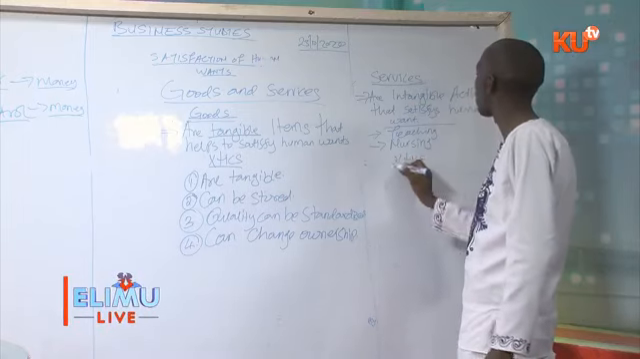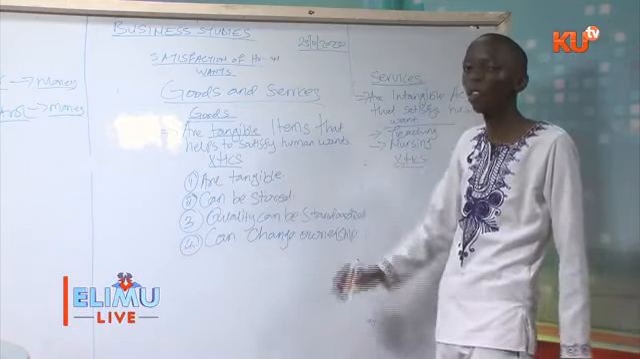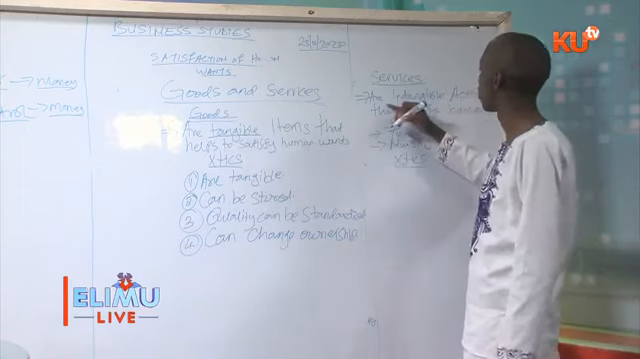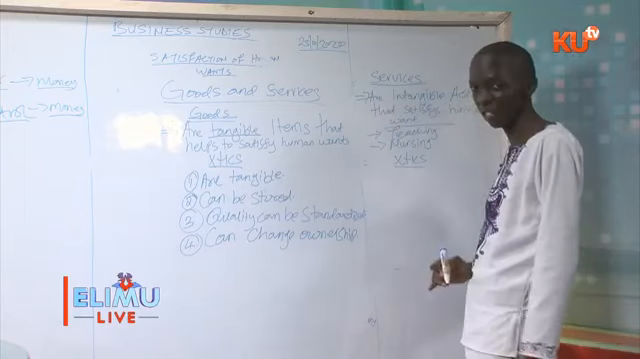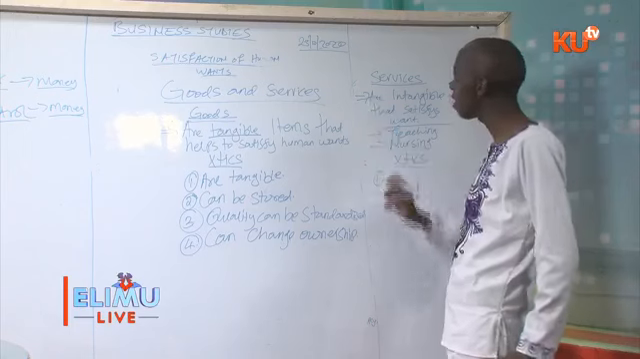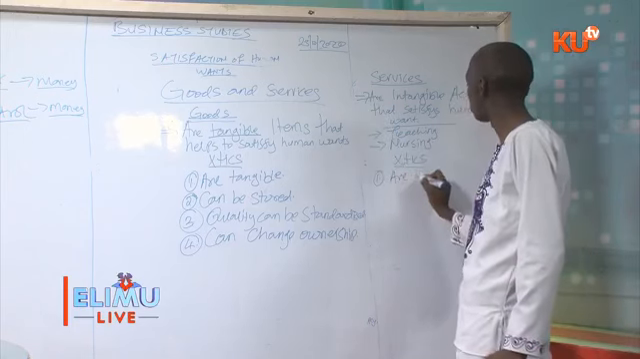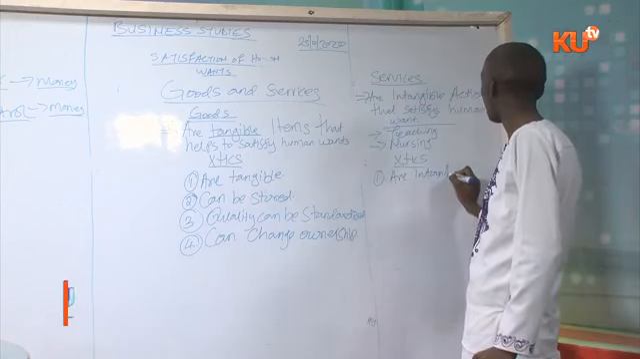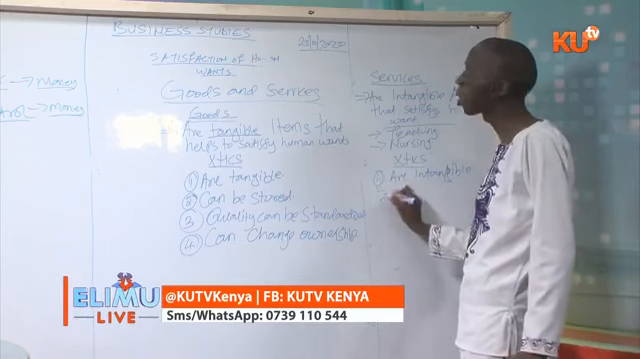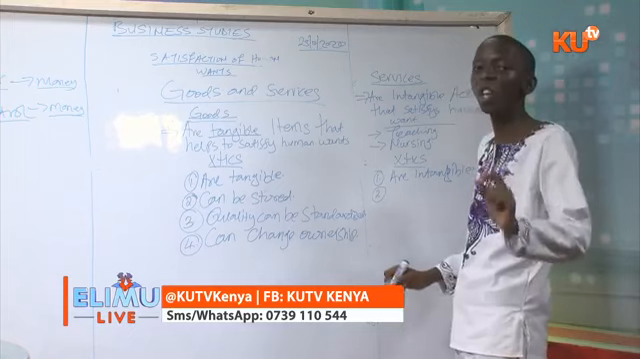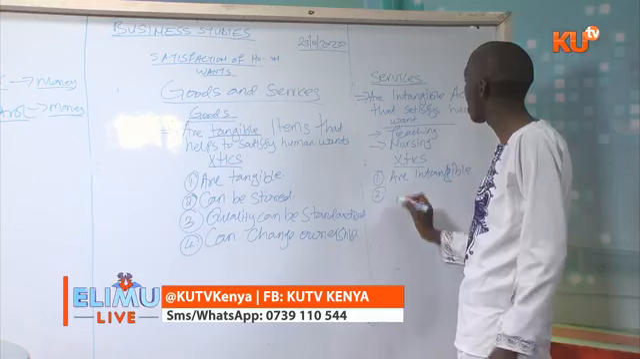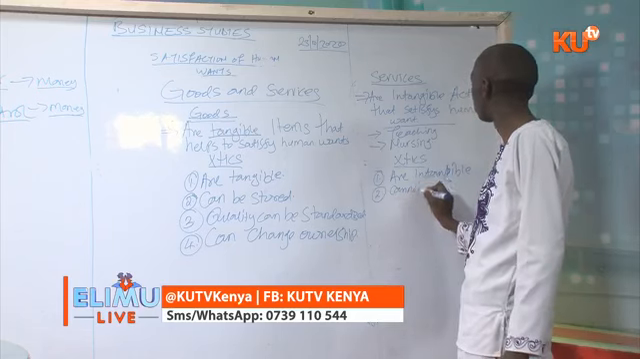The characteristics of services are the opposite of characteristics of goods. We said goods are tangible items, services are intangible actions. Therefore, one characteristic of services is that they are intangible. That means that you cannot touch a service. You cannot see a service. You just feel it.